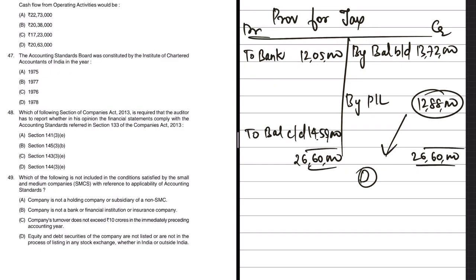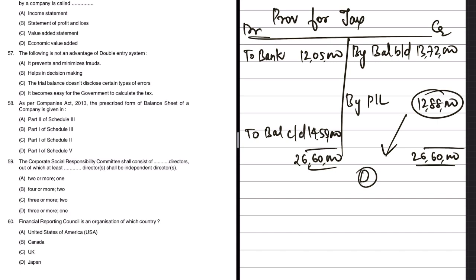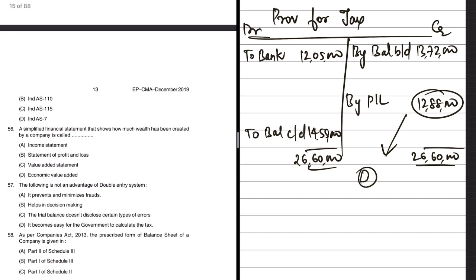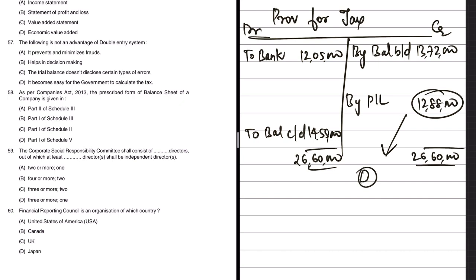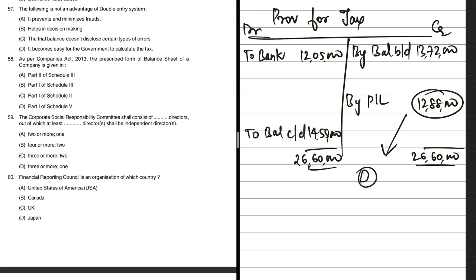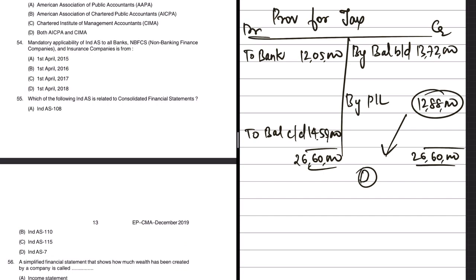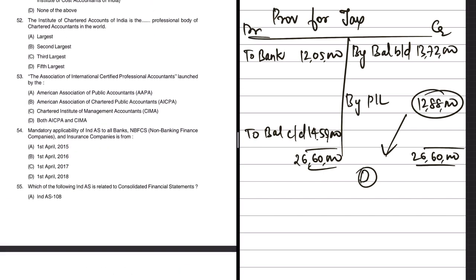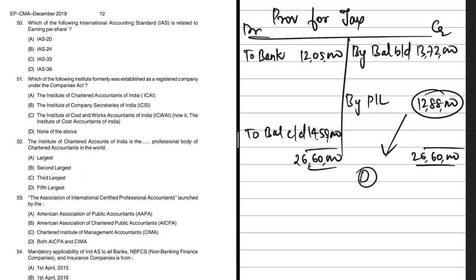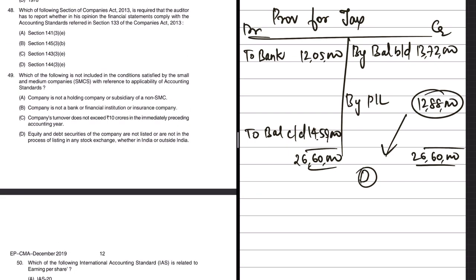Now if you look at question number 47 to question number 60, it's from the last 3 chapters in corporate accounting, which is mostly related to accounting standards, and these are all facts based questions. That means you don't have to understand any concept there. All you have to do is just remember, like, which of the following index is related to consolidated financial statements. Now instead of ICA is a professional body, whether it's the largest, second largest, etc. in the world. So these things can be easily memorized. All you have to do is just extract facts from those last 3 chapters.